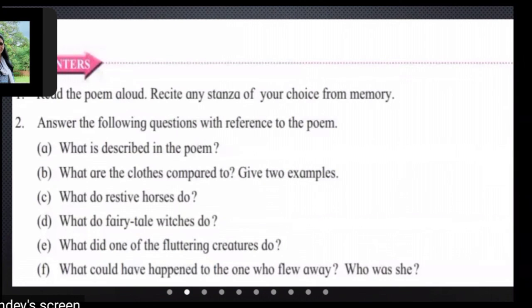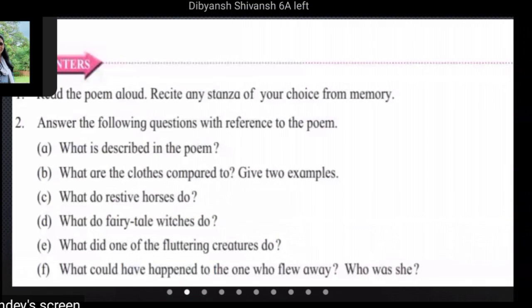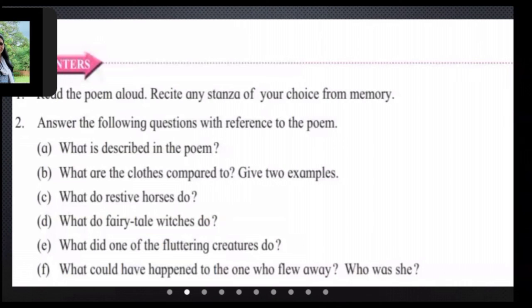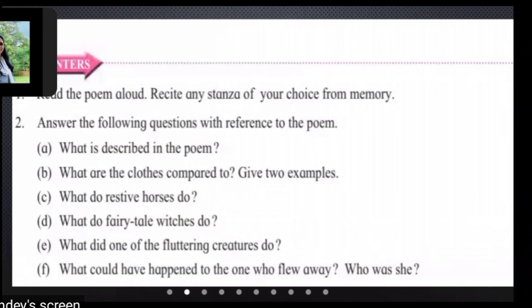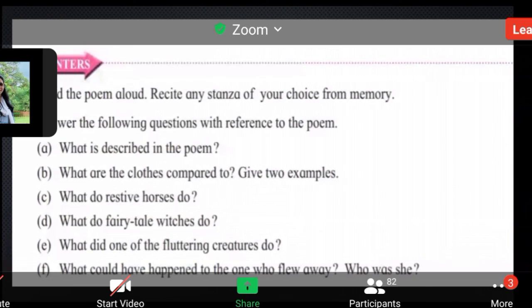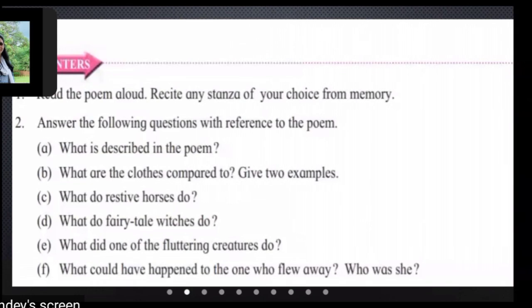Now, students, you can see the question answers on page number 24. First one, read the poem aloud. As I told you in the beginning, you have to do the reading aloud. Like Shivam has read this poem, in the same way you have to read this poem, and you have to make a small video of 1 minute and send it. Next, recite any stanza of your choice from memory. Now what you have to do? You have to learn by heart, not any one stanza, but all 4 or 5 stanzas.